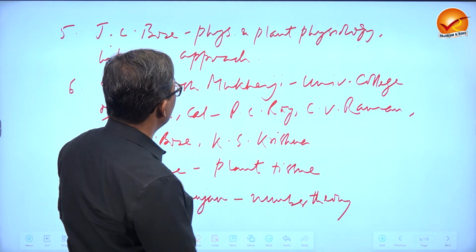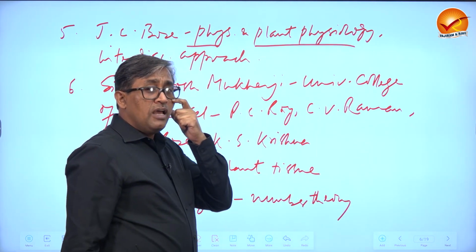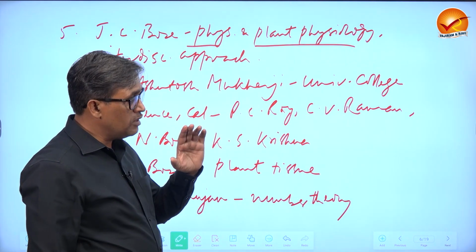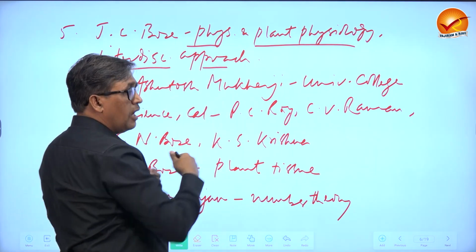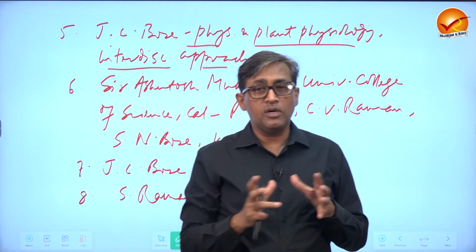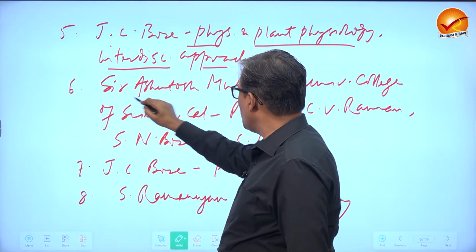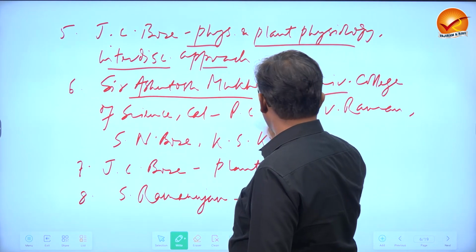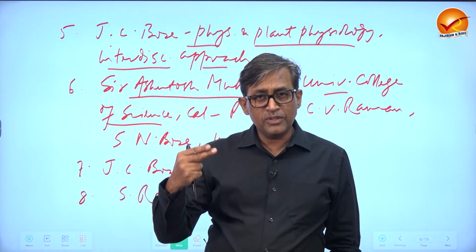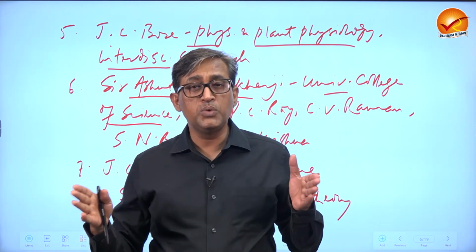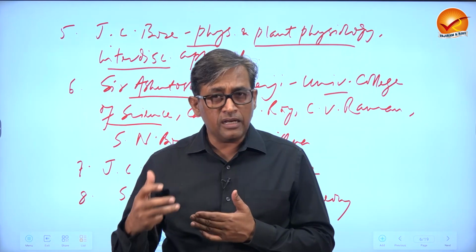Now, many other Indian scientists, you all heard it in your school days, were actually products of the same period. J.C. Bose, who was not only a physicist but also a plant physiologist, was one of the earliest Indians who had an interdisciplinary approach, and that was obviously a credit that goes to Sir Asutosh Mukherjee. Now he established University College of Science, and don't forget, without colleges, universities, and institutions, you cannot expect scientific growth in any country.